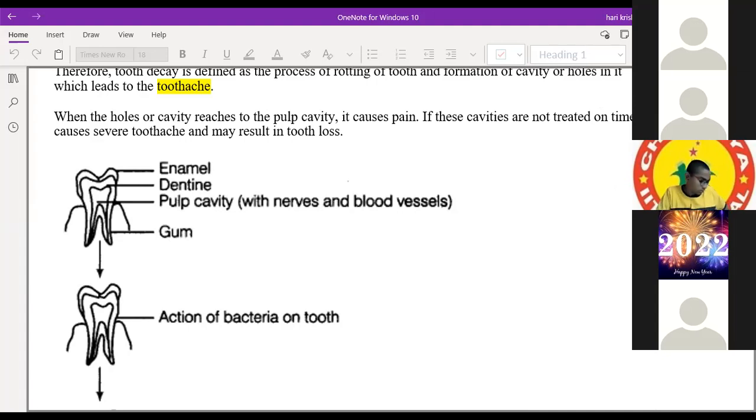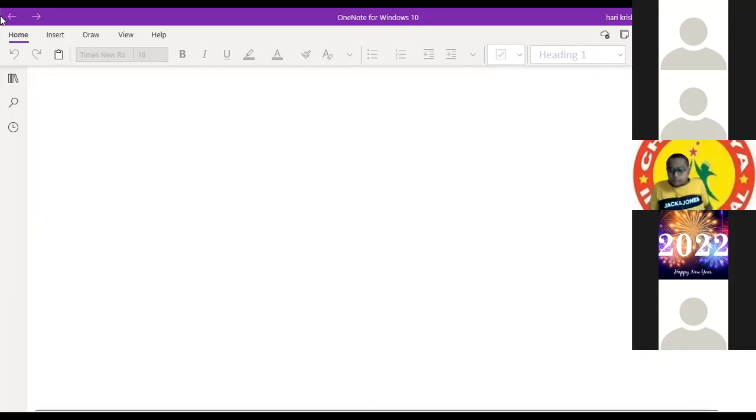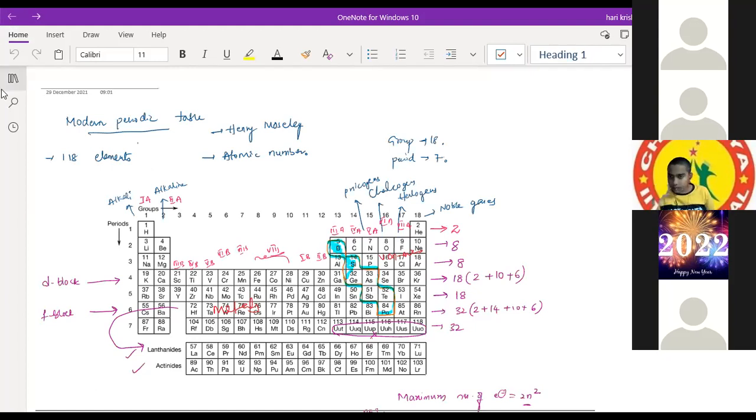Good. Sir, because the germs produce acids, we need to brush our teeth properly, like two times a day. Good. Yes, sir. So whatever you said is correct.